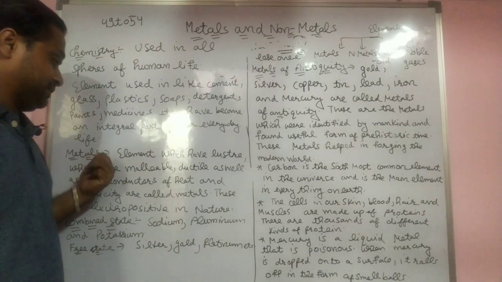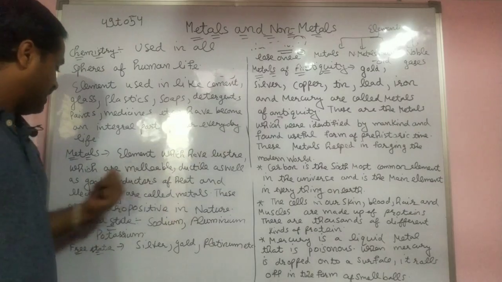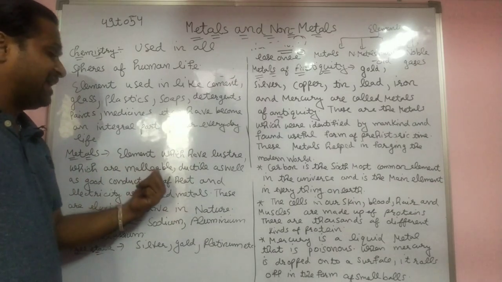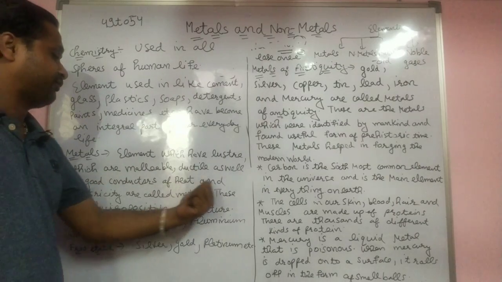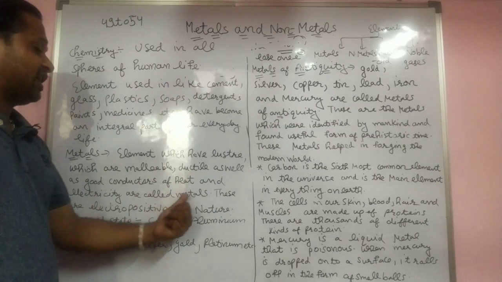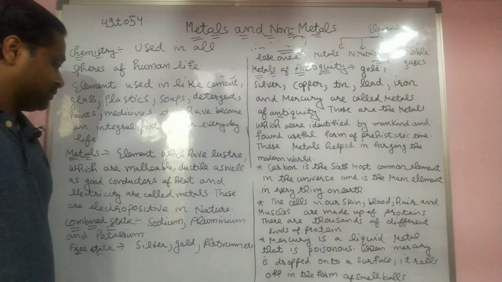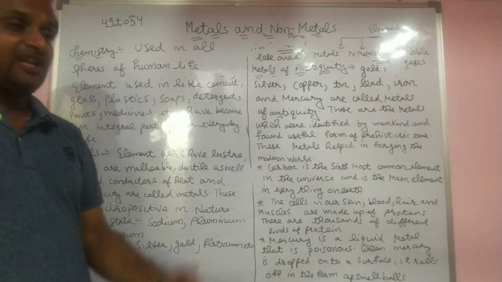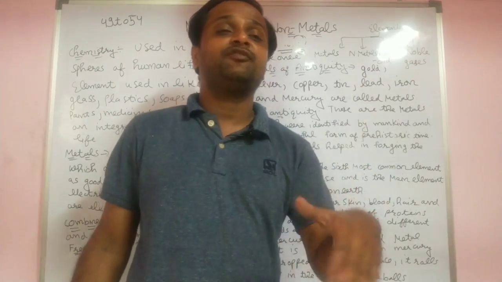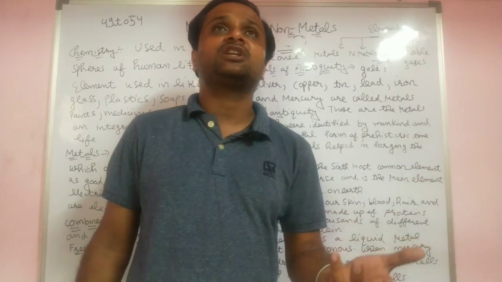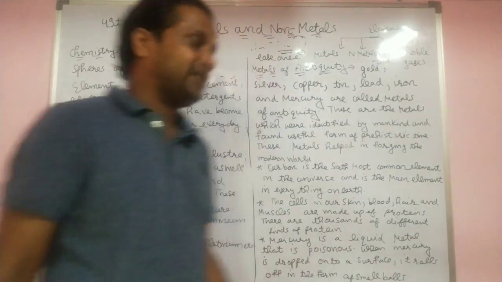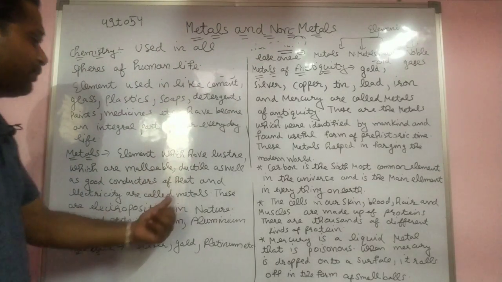What is a metal? Elements which are lustrous, malleable, ductile, as well as good conductors of heat and electricity are called metals. This is the second definition. The first definition: those elements which lose electrons very easily and become electropositive are called metals.